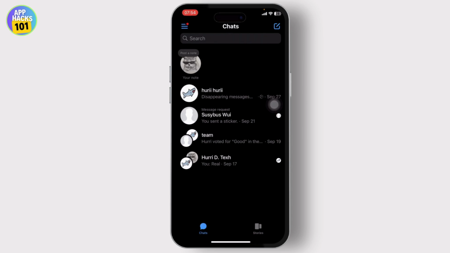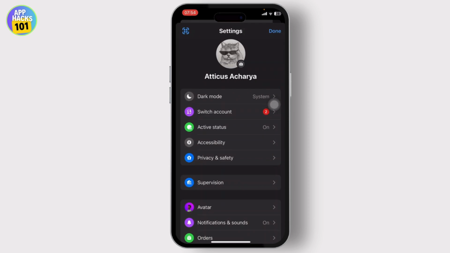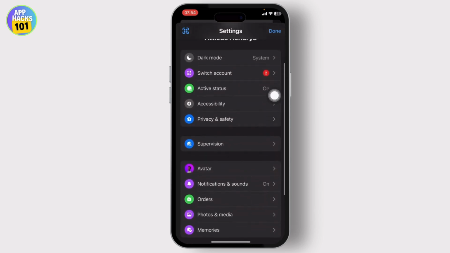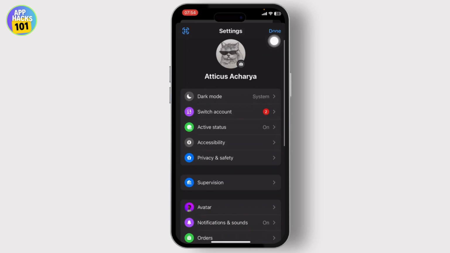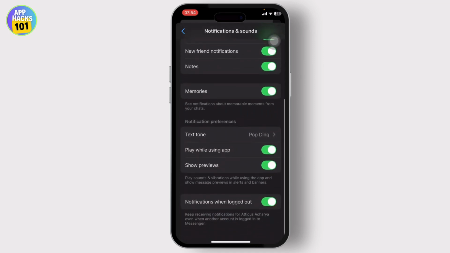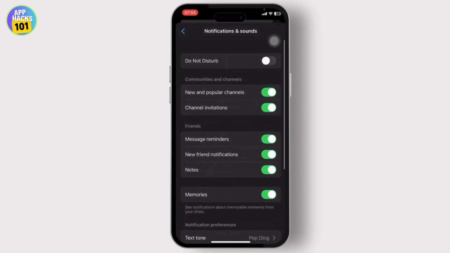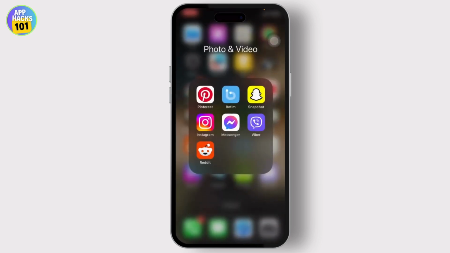The first thing you'll want to do is open up your Messenger and tap on the settings. After you tap on settings, make sure that all of your settings are good. Go to your privacy settings. You can check if the notifications and sounds are on, and here you might want to check if the text tone and your sound is turned on. If everything's good here, you might want to go to your phone settings.